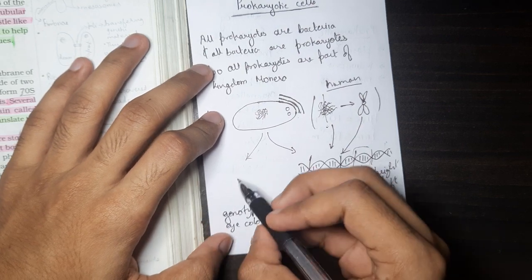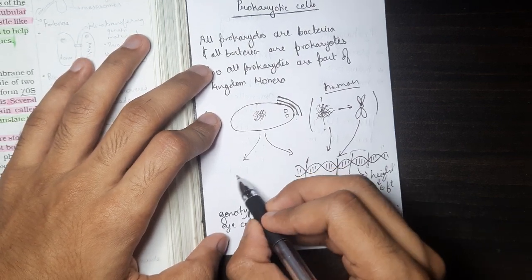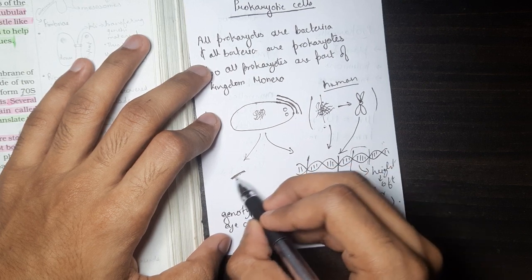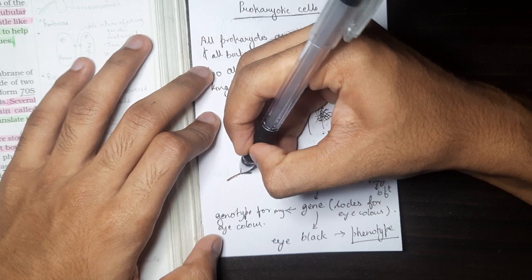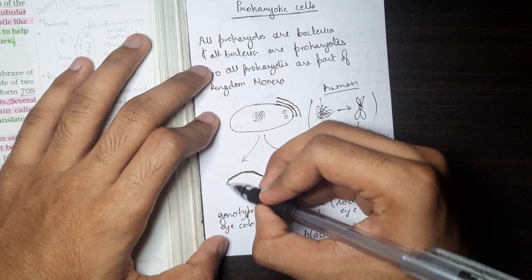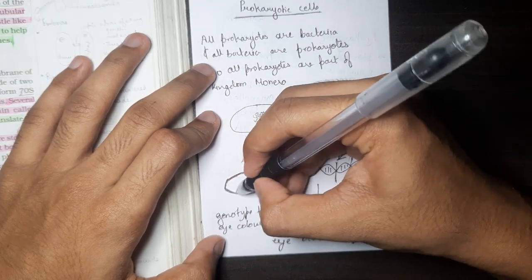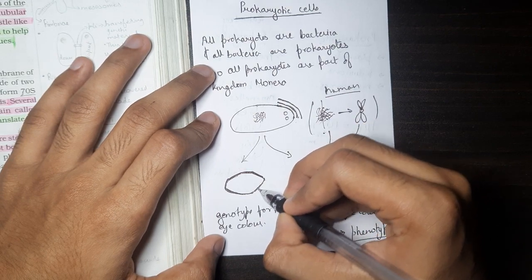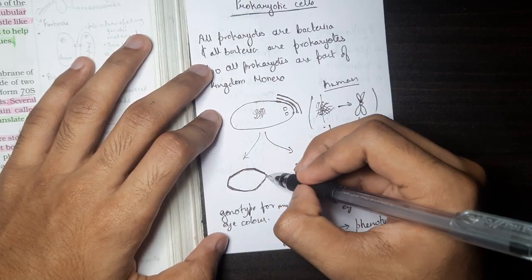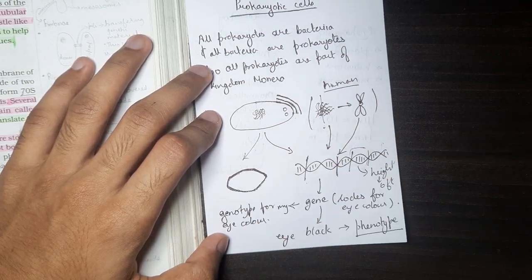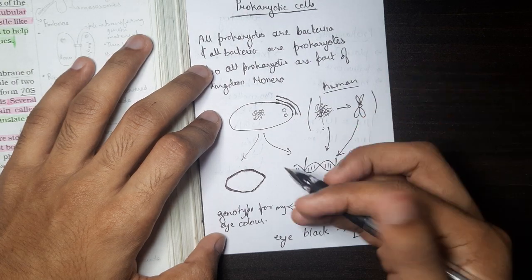Now imagine, if a layer is preventing the cell from collapsing or bursting, then that layer itself must be very thick and rigid, right? If that layer is determining the shape of the cell, then that layer must itself be very thick. True? Now in mycoplasma, since this thick layer is not there, there is no particular shape to the cell, hence it is called pleomorphic in nature.